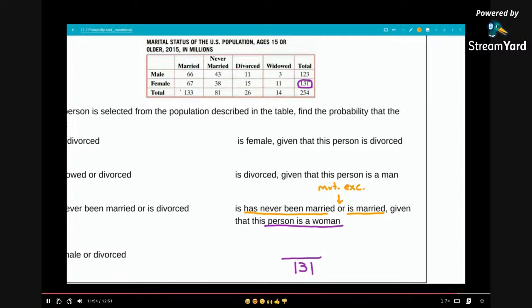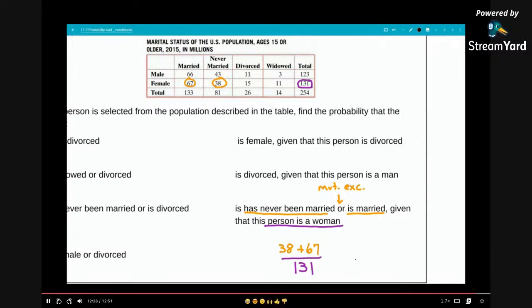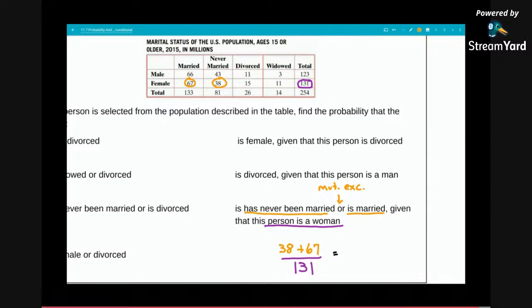So never married out of the 131 is 38 respondents, and married out of the 131 is 67. So 38 plus 67 becomes our numerator for a total of 105 out of 131, the final probability.